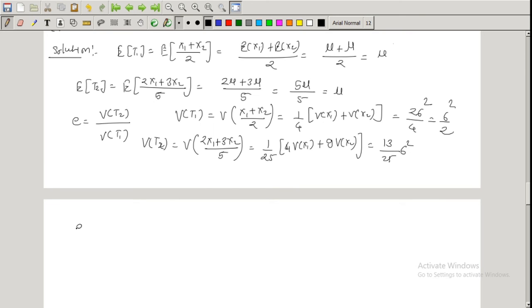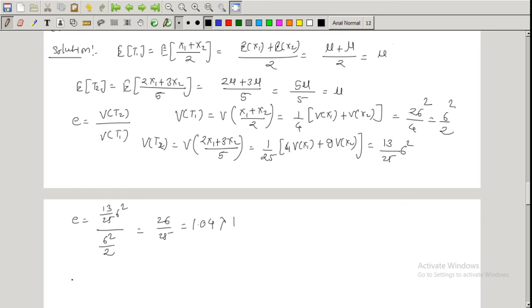So E has the formula: variance of T2, which is 13 by 25 σ², divided by σ² upon 2, which is equal to, so σ² gets cancelled, then 26 by 25, and 26 upon 25 is 1.04, which is greater than 1.